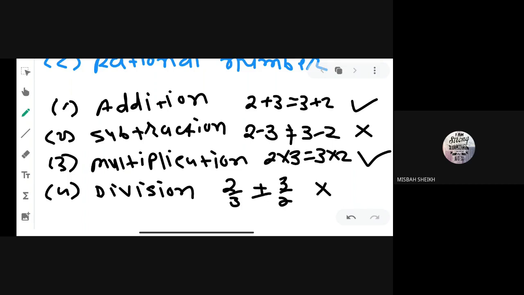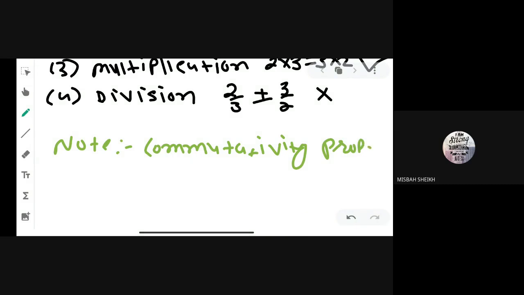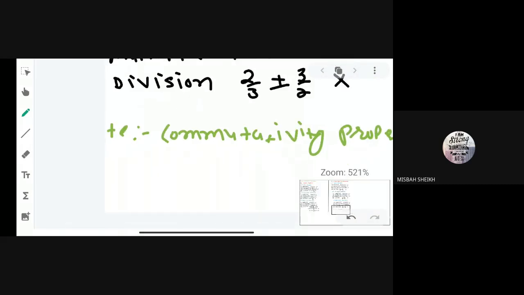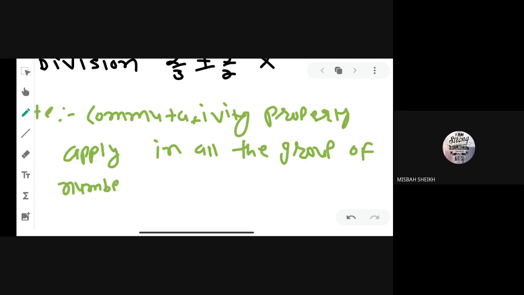Clear to all of you? Yes, sir. At the end of the commutativity property, I am giving you one note. You have to write down everything in your fair book. What is the note? Commutativity property applies in all the groups of numbers. All the groups of numbers means whole numbers, integer numbers, rational numbers, any other numbers. In all the groups of numbers, under addition and multiplication.